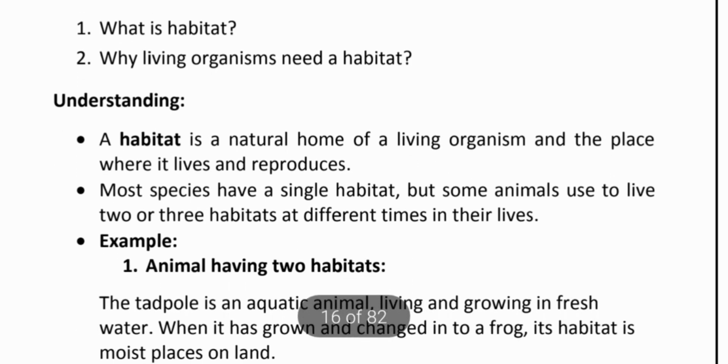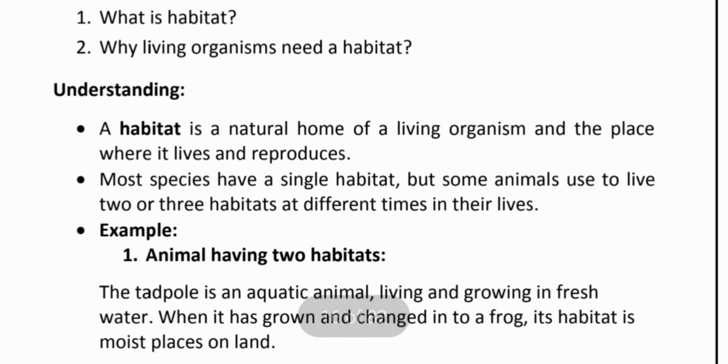Understanding, students, first of all we will discuss what is habitat. Basically, a habitat is the natural home of any living organism, the place where it lives and reproduces. A habitat is a place where organisms live and produce their generations. For example, fishes live in water and reproduce their generation in the water. So this is the habitat of the fishes.